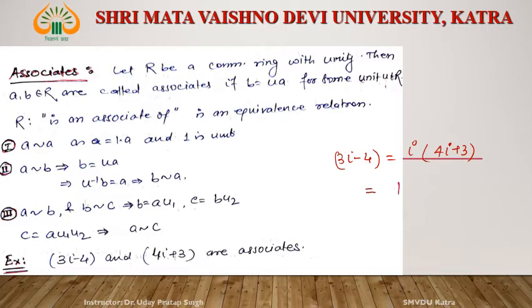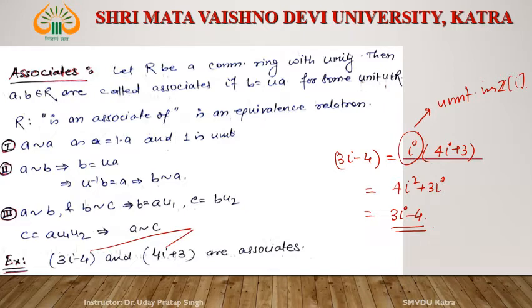4 into i is 4i square plus 3i, and this is equal to 3i minus 4. Okay, so what is i? i is a unit. But remember that this i must be a unit in Z[i]. If this i is not a unit in Z[i], then these two elements are not associates. But we know that the units of Z[i] are 1, minus 1, i and minus i. And what are the units of Z? That is 1 and minus 1.